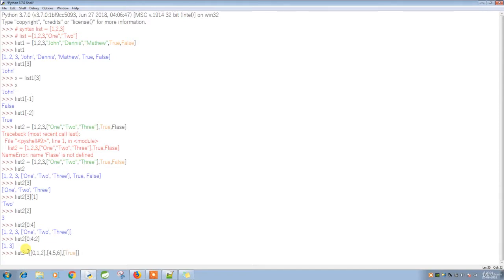So I can have true, and I can have false here, and I'm going to have another element, a square bracket, so I can have strings here, 1, 2, and I'm going to have one more element here. Okay, good. Let's see the length of it.